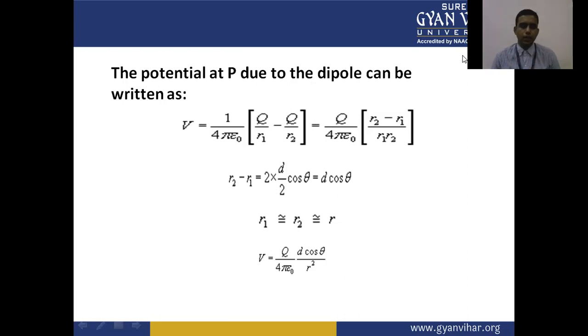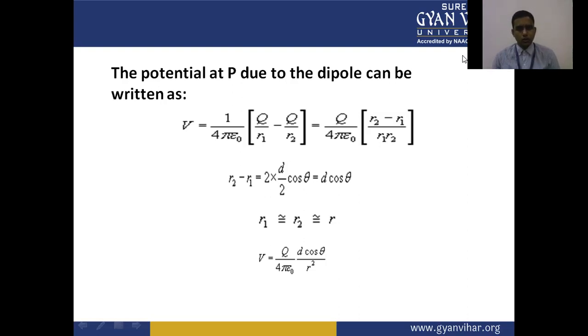So V equals Q upon 4 pi epsilon naught times (R2 minus R1) upon R1 R2. This is the potential at point P due to the distances R1 and R2 from the charges Q and minus Q.